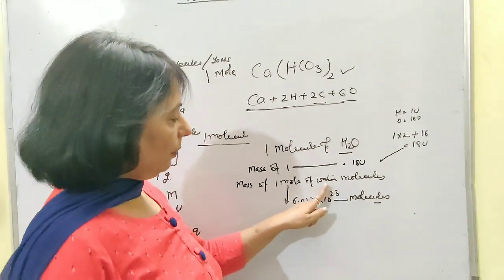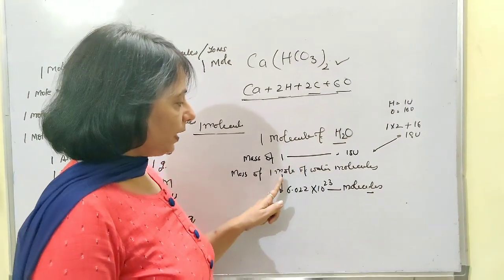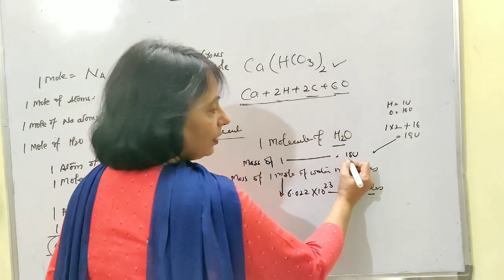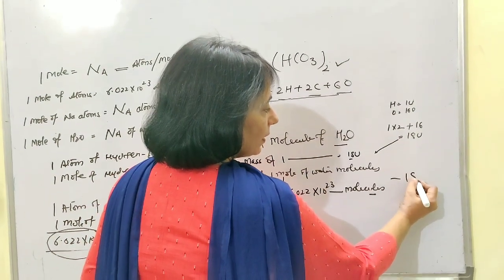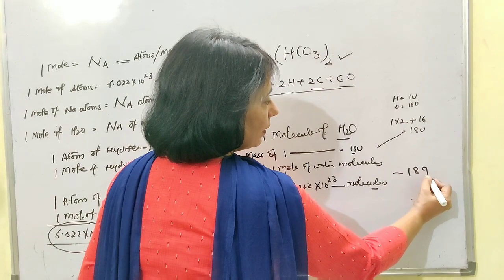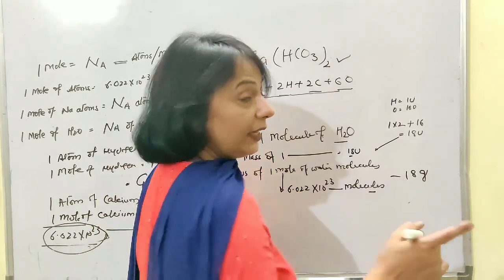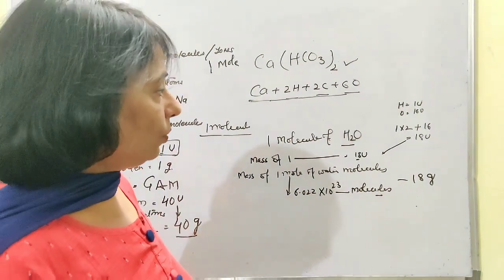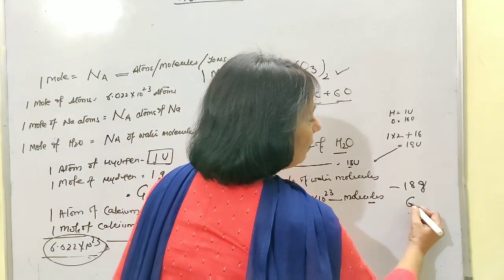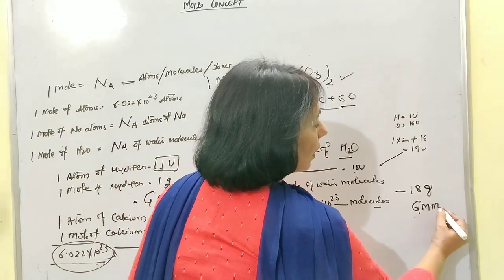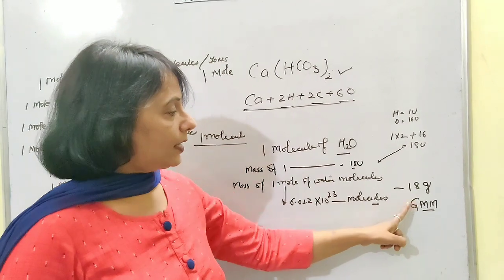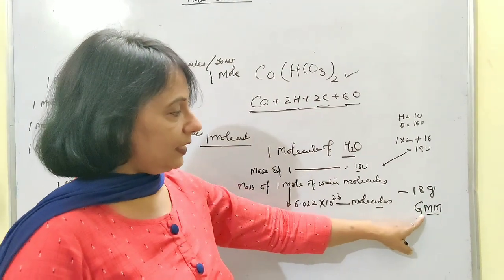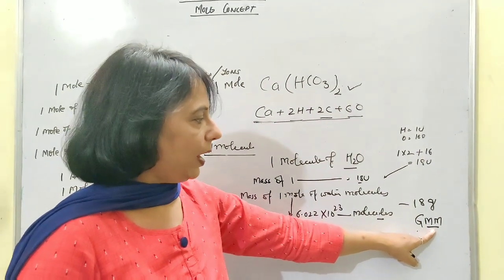So when we calculate the mass of these many molecules, the numerical value is going to remain the same, but it will be written in grams. That means now it is gram molecular mass. That means molecular mass represented in grams is given the name of gram molecular mass.